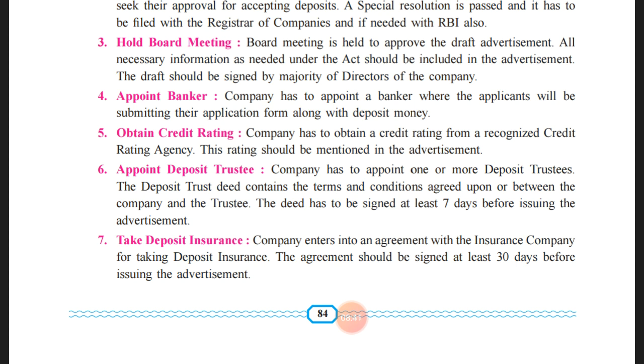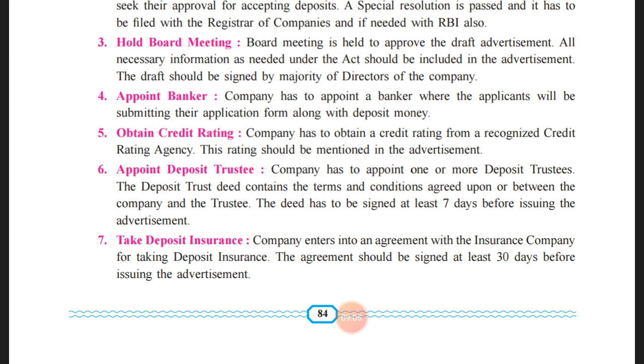Then, appoint a deposit trustee. A company has to appoint one or more deposit trustees. The deposit trust deed contains the terms and conditions agreed upon between the company and the trustee. The deed has to be signed at least 7 days before the issuing of the advertisement.